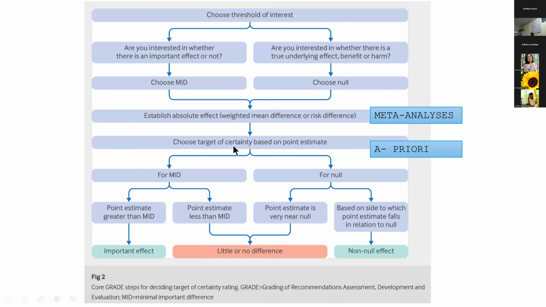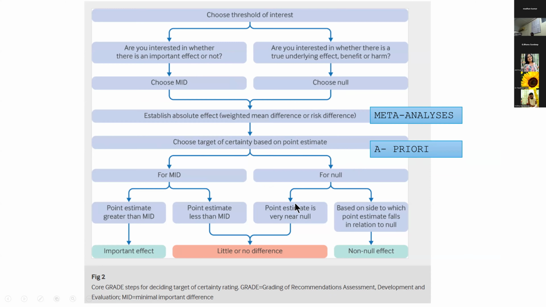And we must also choose a target of certainty based on the point estimate. This must actually be done a priori, before you proceed with your entire exercise of doing a meta-analysis. For a null, if the point estimate is very near null, you say there is no difference. If it falls on either side of null, you say that's a non-null effect. For MID, if the point estimate is greater than MID, you say important effect. If it is within that MID threshold, you say there is no difference.